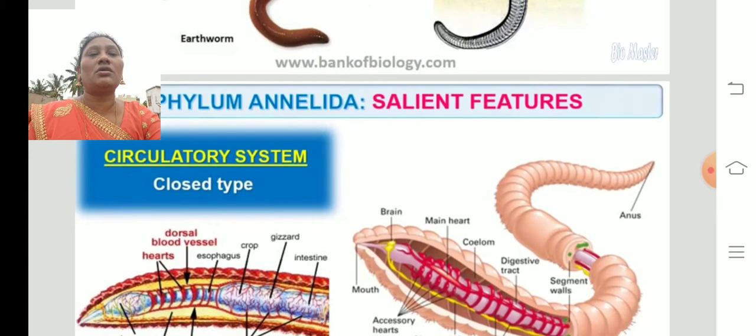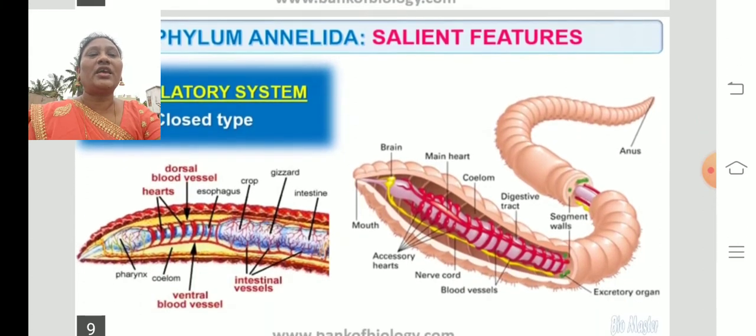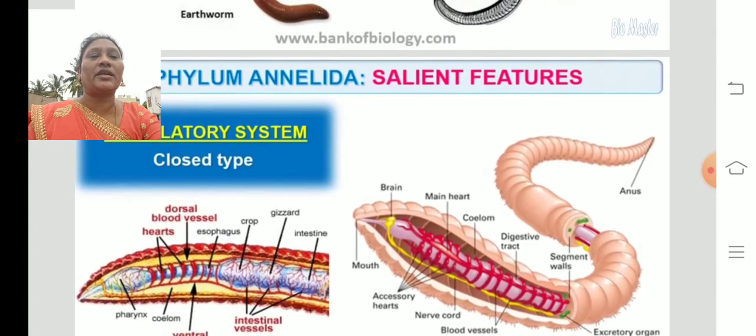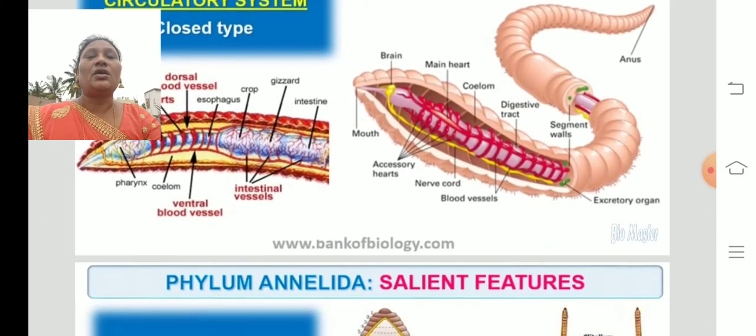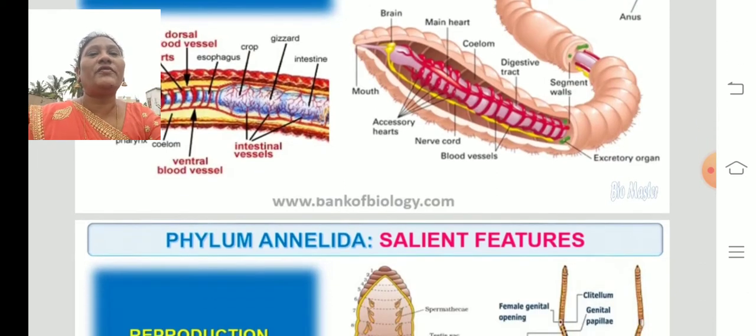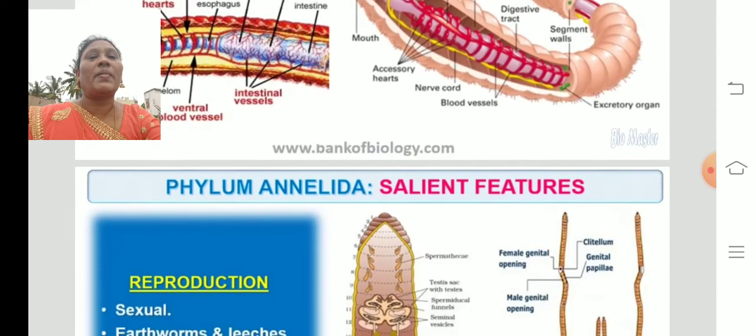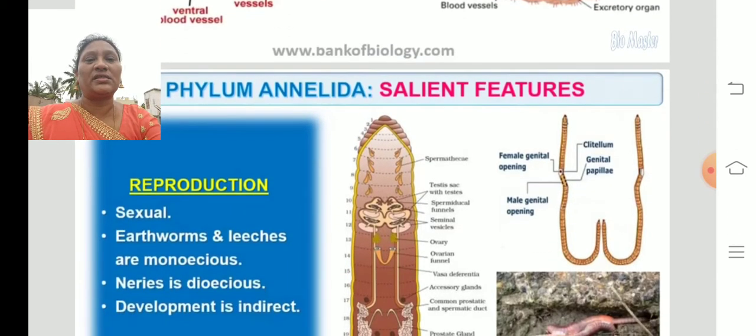Coming to the circulatory system, we can find the closed type of circulatory system. What is meant by closed type of circulation? Closed type of circulatory system means the blood travels through the blood vessels. We can find clear blood vessels in this organism. So the blood passes through the blood vessels.